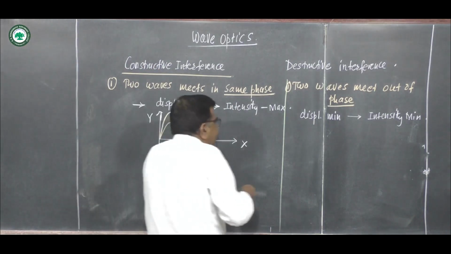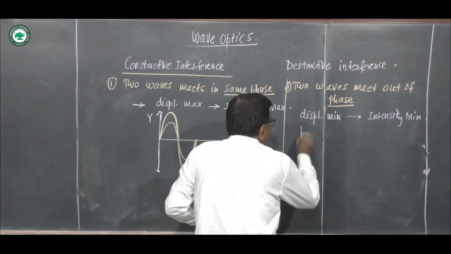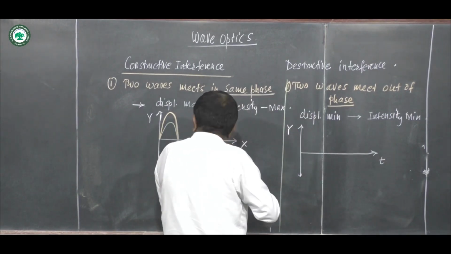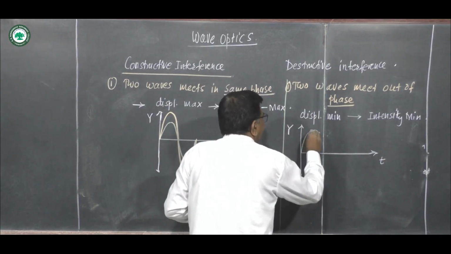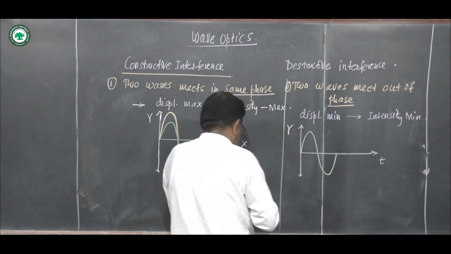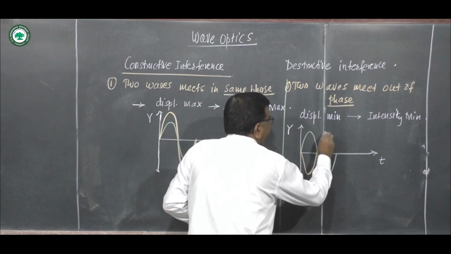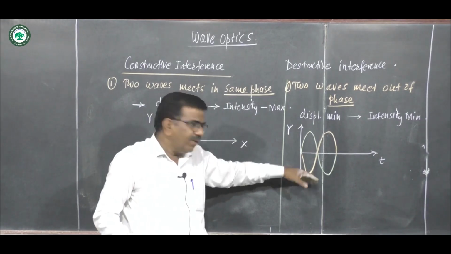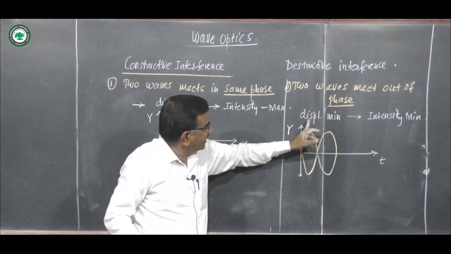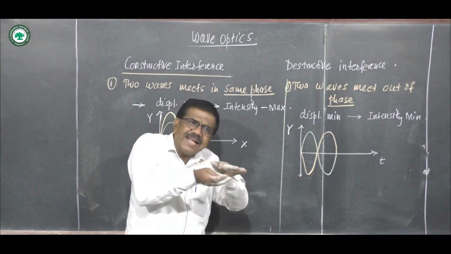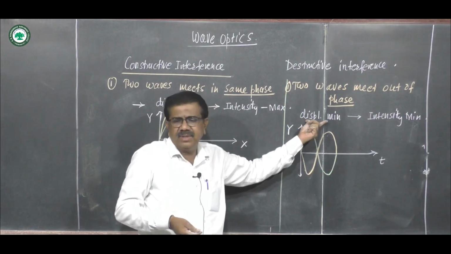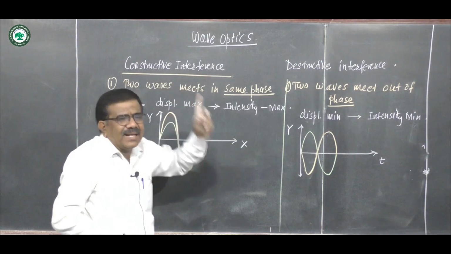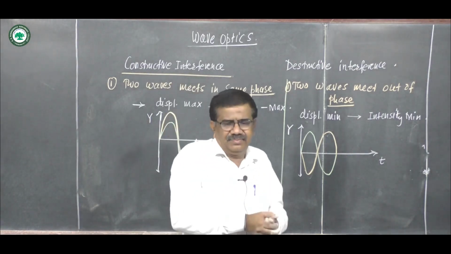Whereas for the destructive interference, see here displacement and time. Suppose this is the first wave and this is the second wave. Crest of one wave coincides with trough of other and vice versa. The waves are out of phase. Positive, negative, there is a cancellation of displacement. Displacement is minimum. Intensity is minimum. Here there is addition. Displacement is maximum, intensity is maximum.